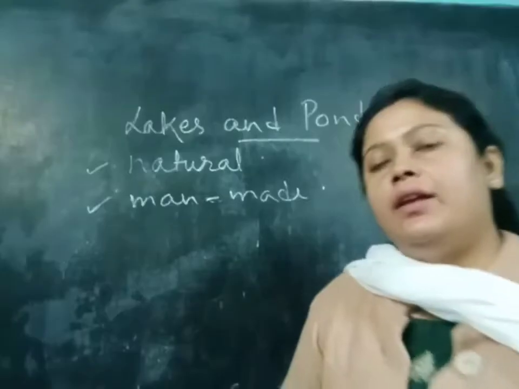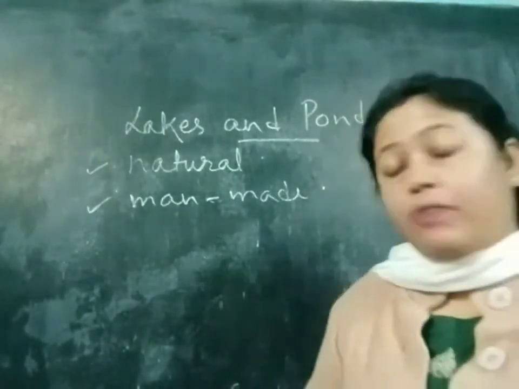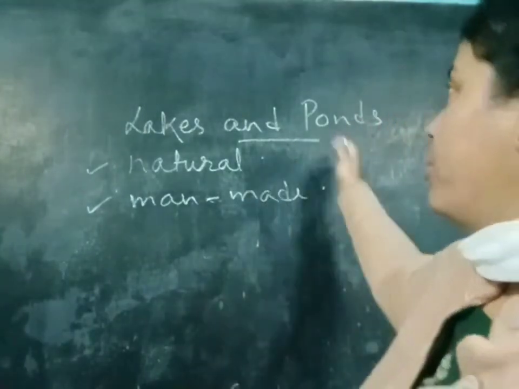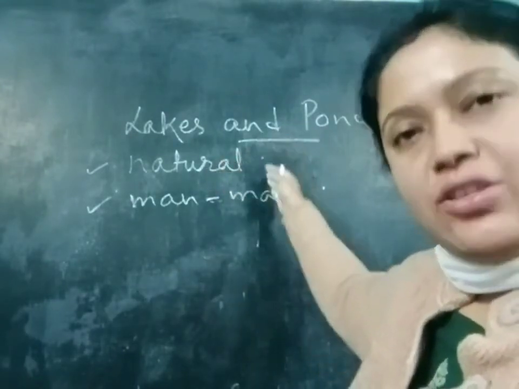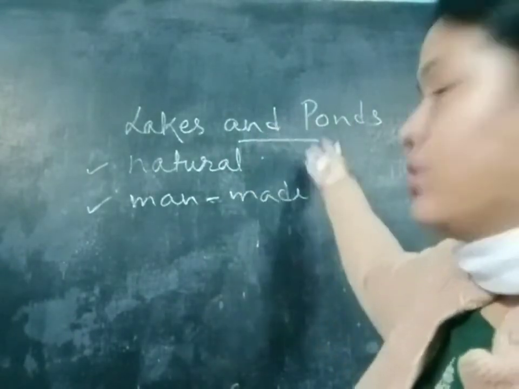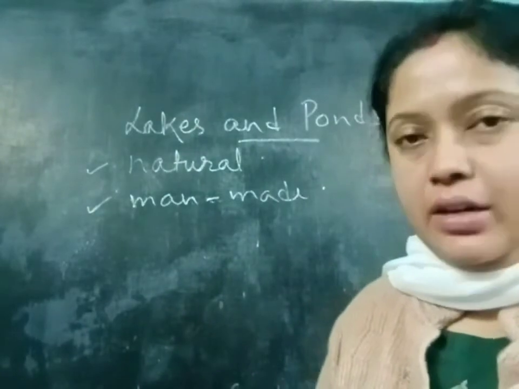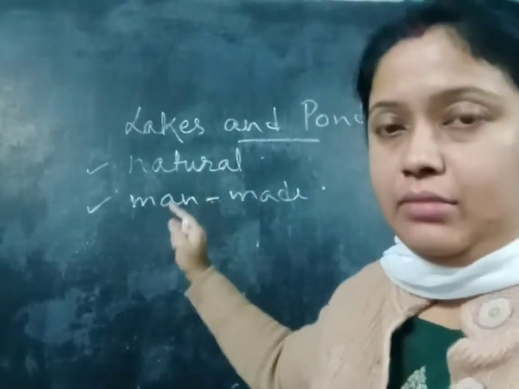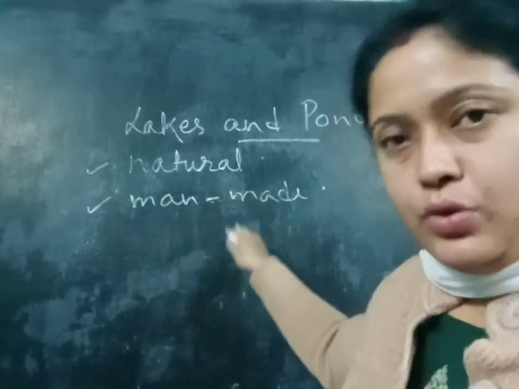Now we are going to discuss the lakes and ponds of our country India. Generally lakes and ponds are of two types. One is natural: naturally formed lakes and ponds are sources of water. The other is man-made, which is also a source of water.